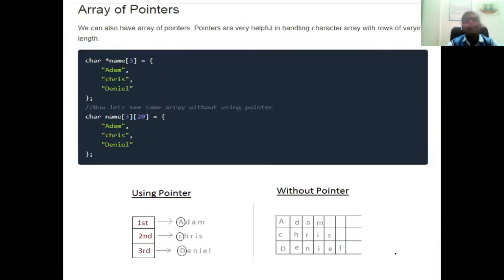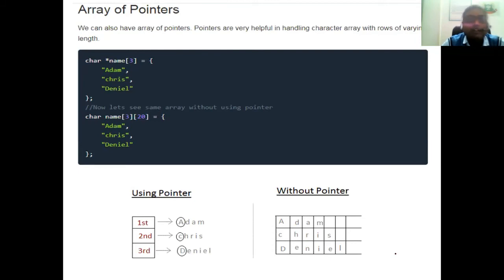Now, array of pointers. All of these things are related to a pointer to an array. That means with the help of a pointer we are going to access the multi-dimensional array, we have to access the data of a one-dimensional array, two-dimensional array and so on. We can also modify the values of a particular location of the array with the help of pointers.